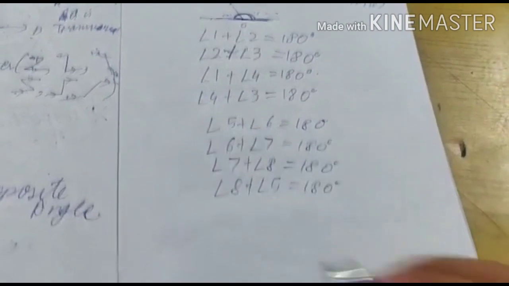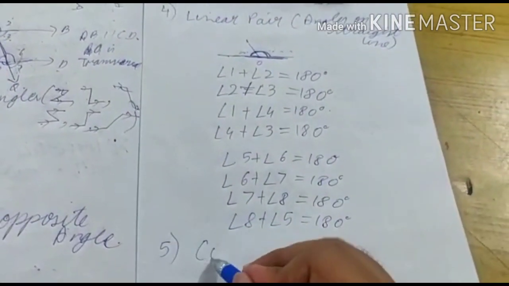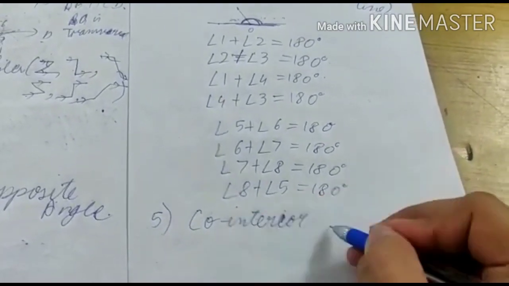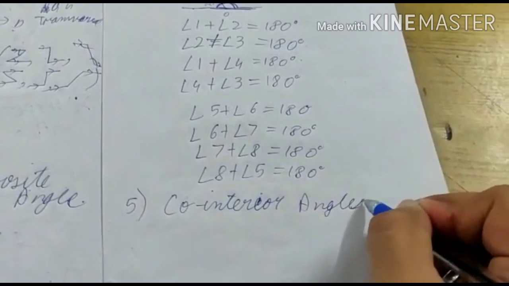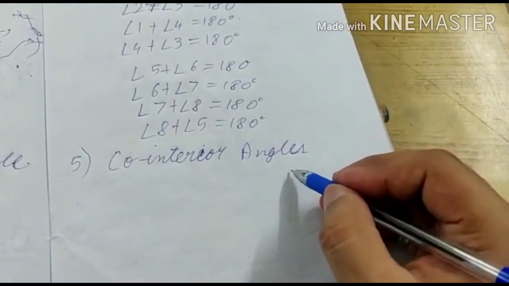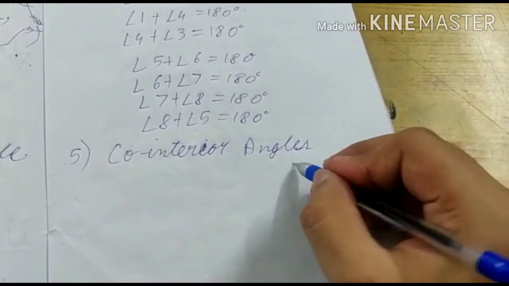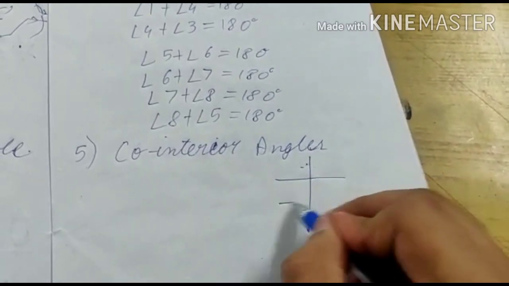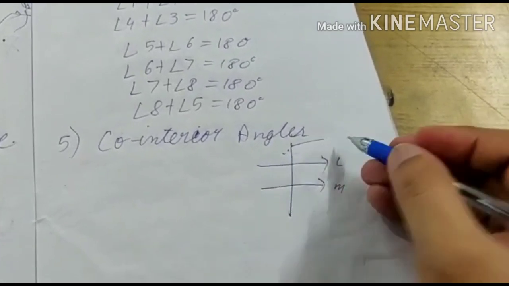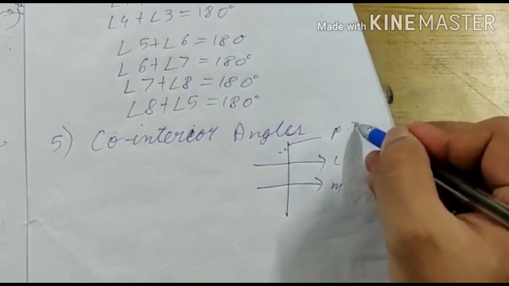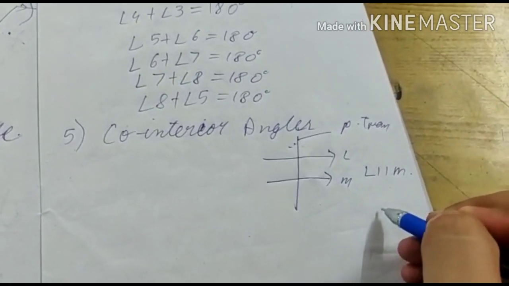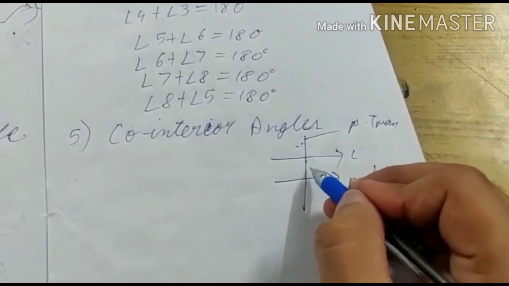Okay, our last concept here is co-interior angles. What are co-interior angles? Say we have a set of parallel lines L and M. Here this is P, the transversal. L is parallel to M, and P is the transversal. So co-interior angle means